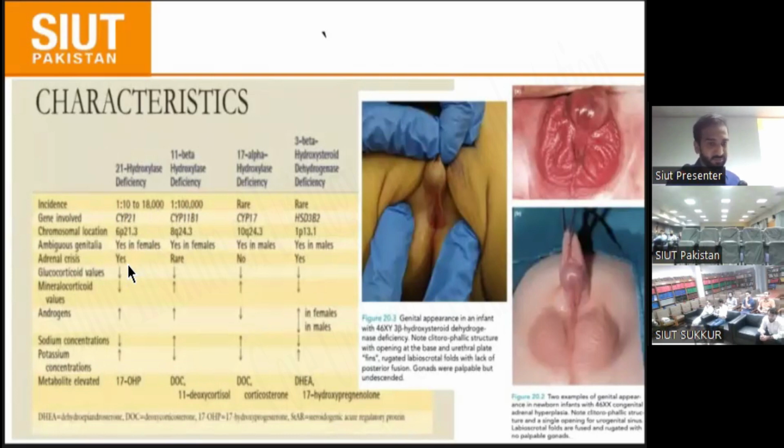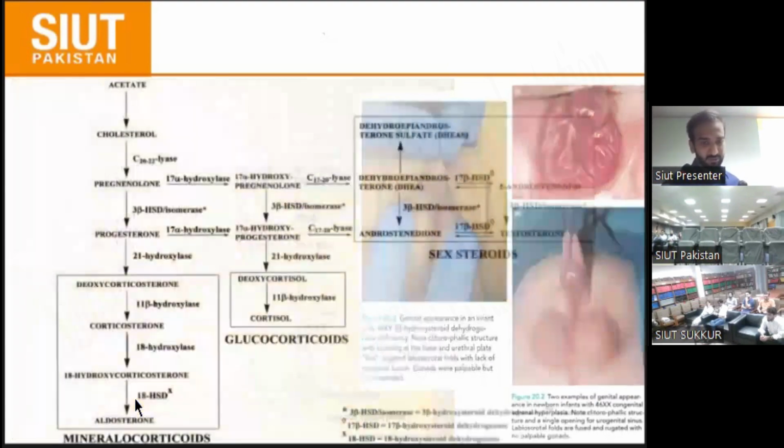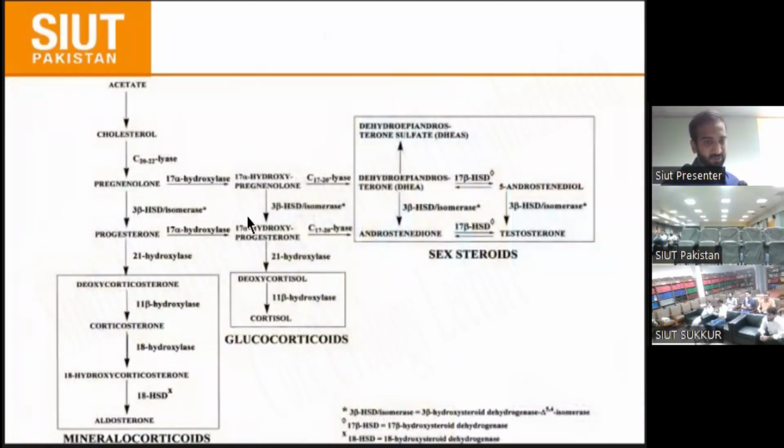Glucocorticoid and aldosterone levels are low and the androgen level is high because the whole cycle shifts toward sex steroid formation. Sodium concentration is low, potassium concentration is elevated, and the elevated metabolite in 21 hydroxylase deficiency is 17 alpha hydroxyprogesterone. Mostly 21 hydroxylase patients present with a raised 17 alpha hydroxyprogesterone level.